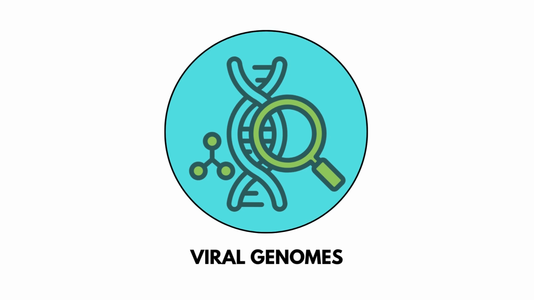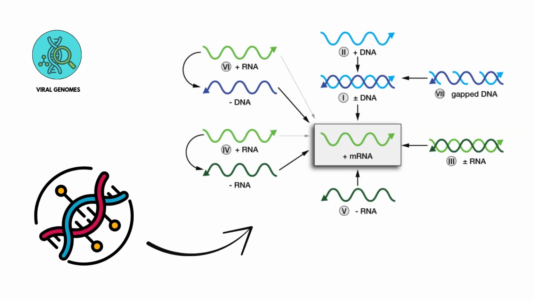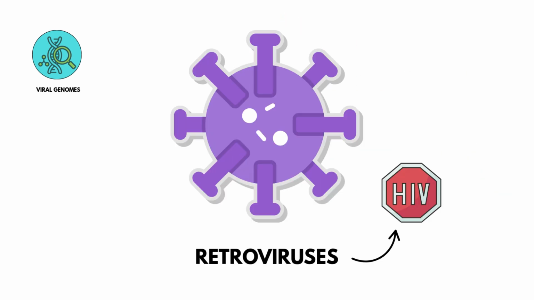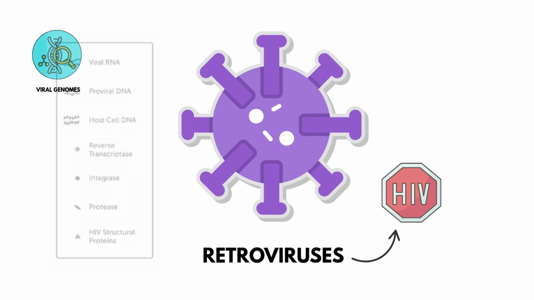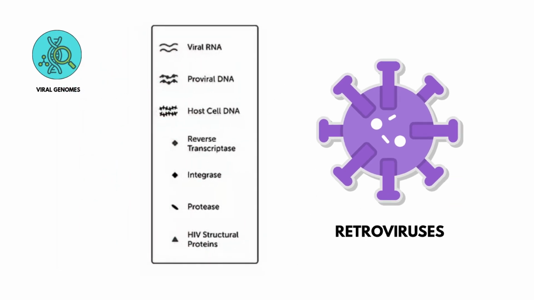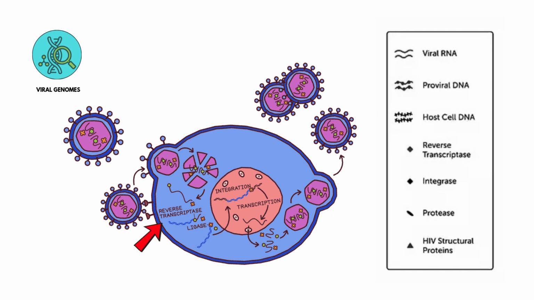Viral genomes. Viral genomes are incredibly diverse: DNA or RNA, single-stranded or double-stranded. Retroviruses like HIV are a special case. They use reverse transcriptase to turn RNA into DNA and permanently integrate into the host genome.